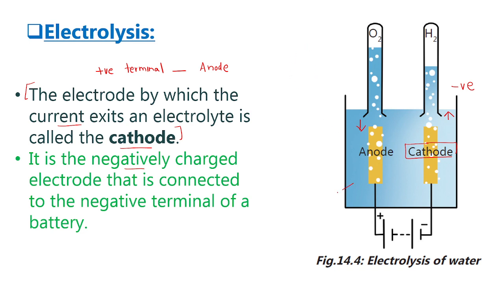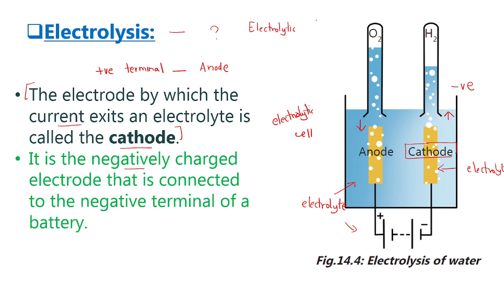So first of all, you need an electrolyte. Then you need an electrical connection or a source of electricity, that is a battery or cell. Then you need the two plates which will enter into the conducting solution, that is termed electrodes. This entire setup is termed an electrolytic cell. So for the electrolysis process to take place, you need an electrolytic cell.